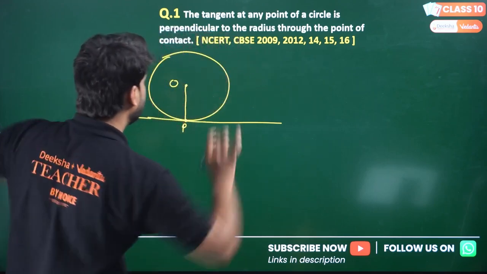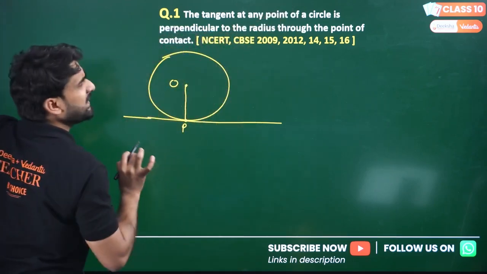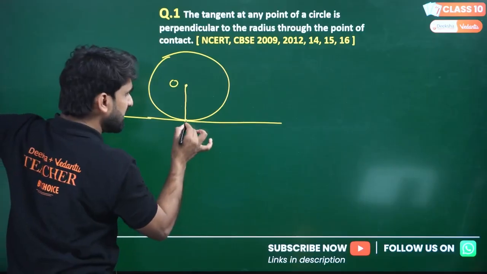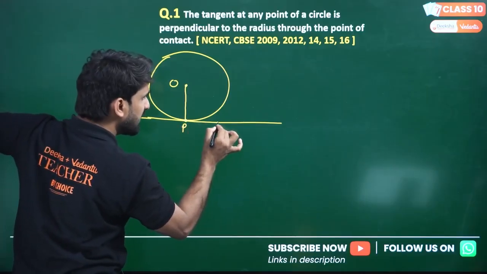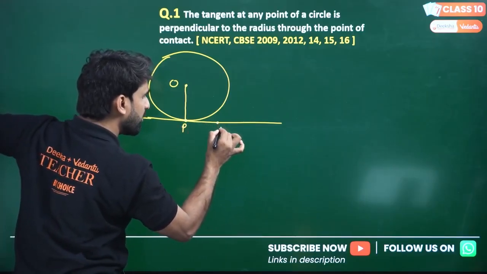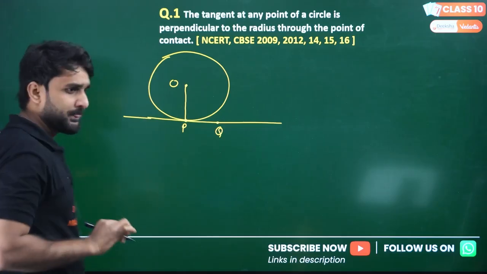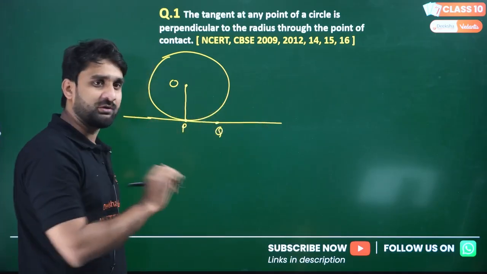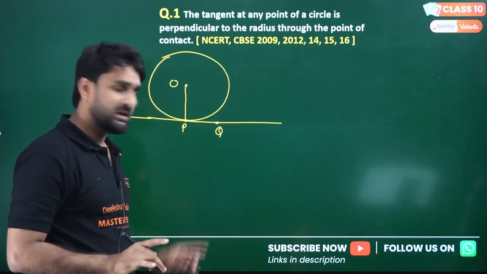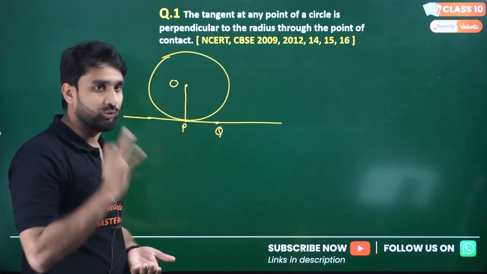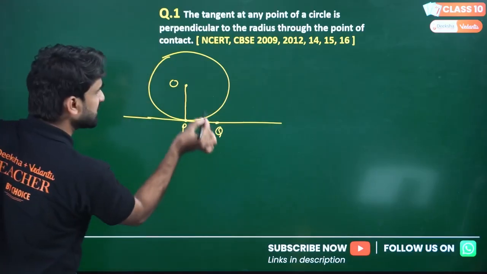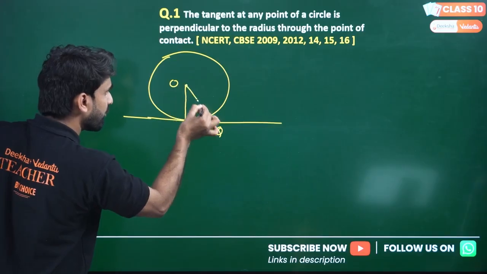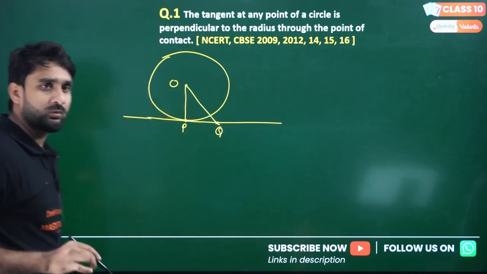Just see. Let's say, my dear lovely kids, I'm taking one more point on the tangent, on the straight line, and I'm calling this point Q. And if I join Q to O, the center, what can you observe? Q is an exterior point.